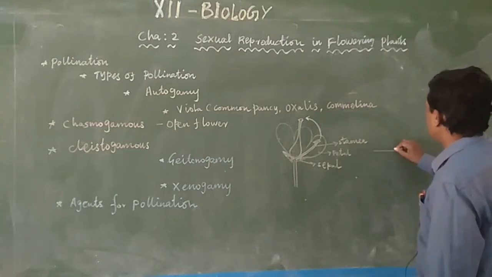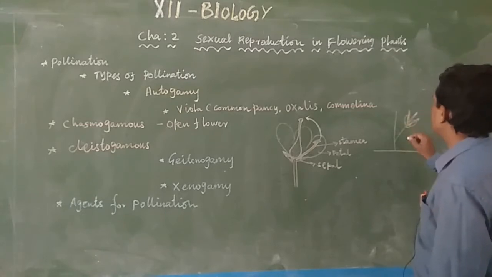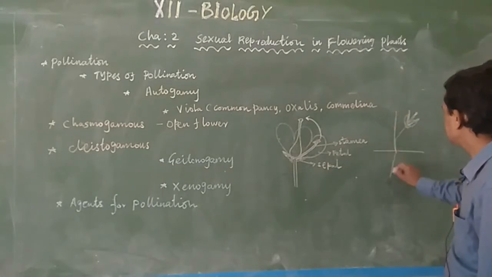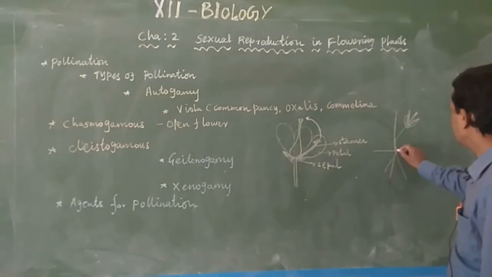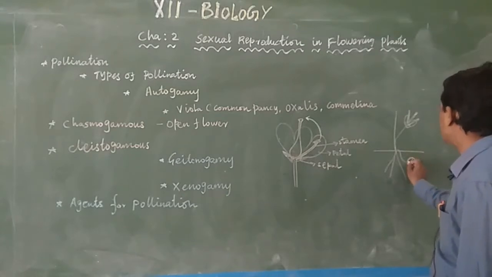Above the soil, they produce chasmogamous flowers. Below the soil, they produce some flowers that are closed.